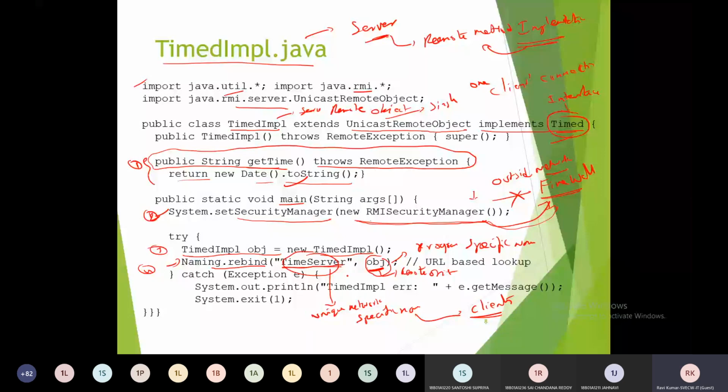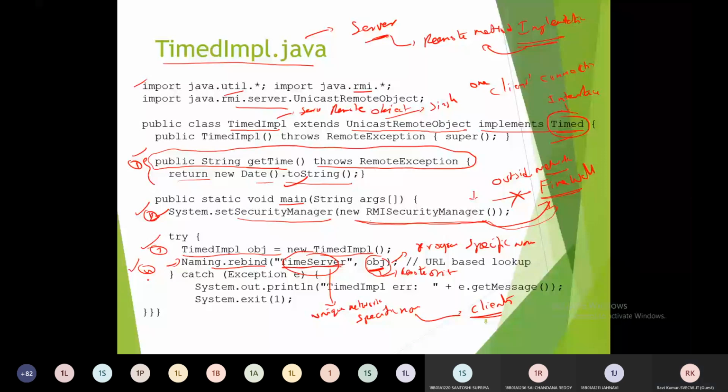Okay, with 4 steps. First step, implementation of the remote methods. Second step, security manager. Third step, object creation of the server, and the fourth step is binding the remote object with network specific name. So these 4 steps we have to do mandatorily in the server application.